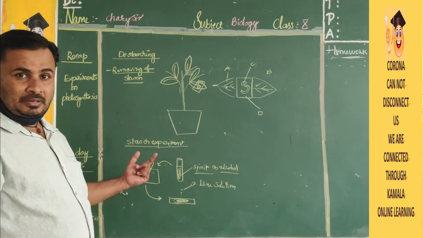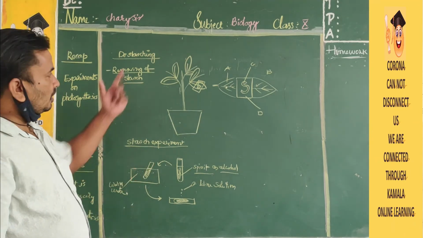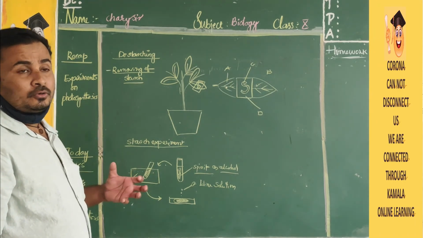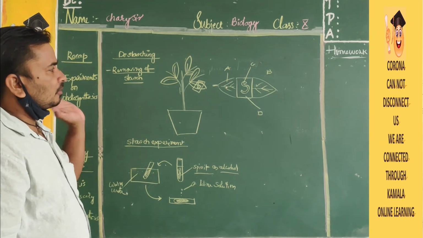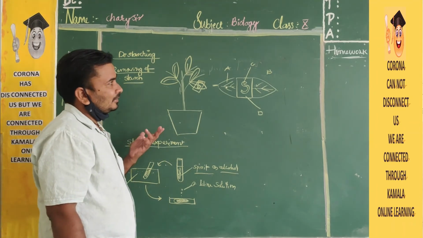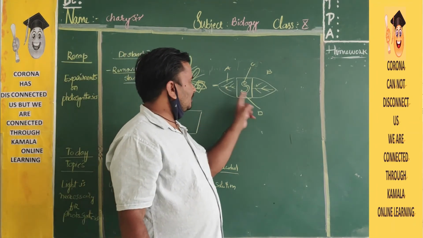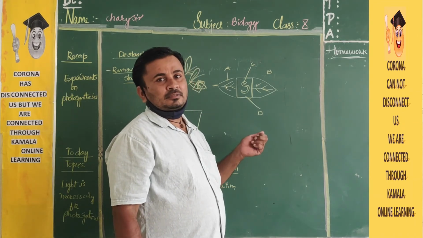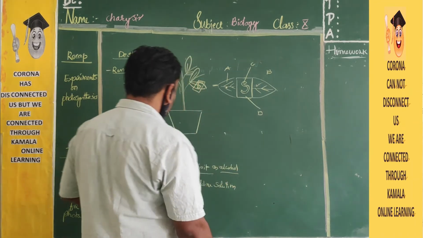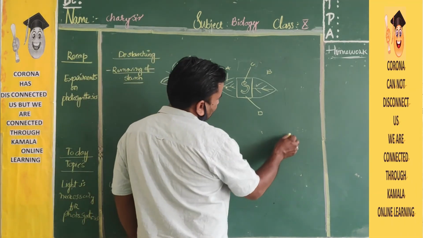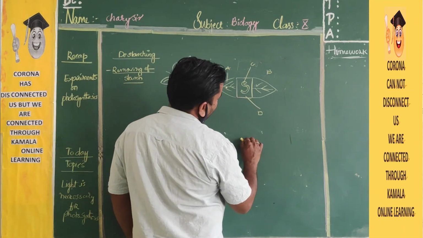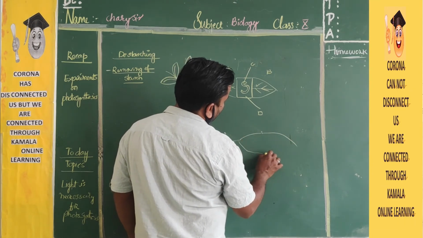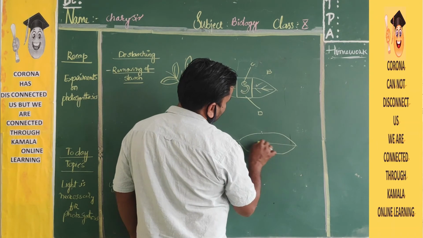This is the starch experiment we did previously, and here also you have to do it. Why are you doing this starch experiment? You have to prove whether starch is present or not. If starch is present, it means photosynthesis has taken place. Take out the leaf and observe it. Now I am drawing the same leaf here.